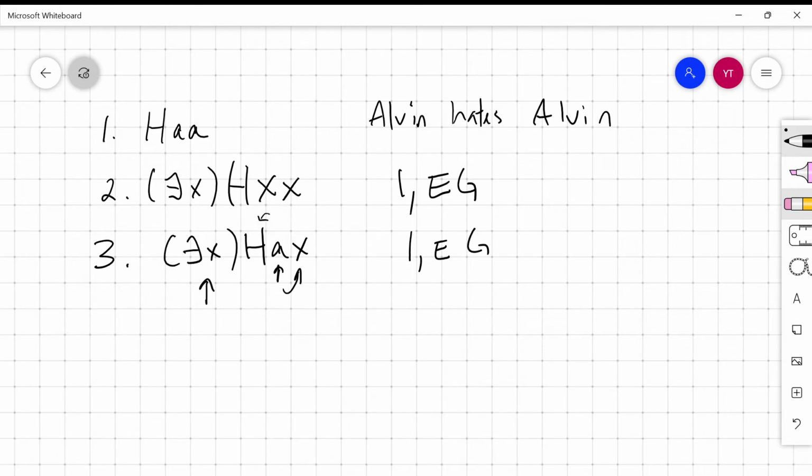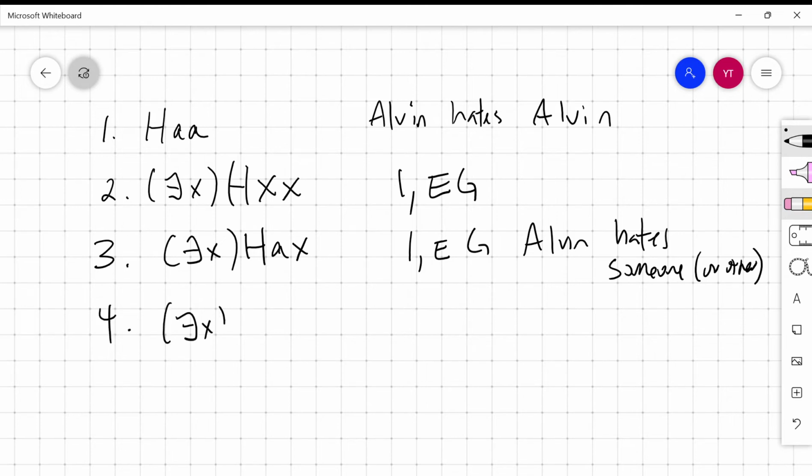of H, or that is, that Alvin hates someone or other. That is literally, there is at least one X such that Alvin hates that X. Okay, it happens to be himself, but that's who it is.